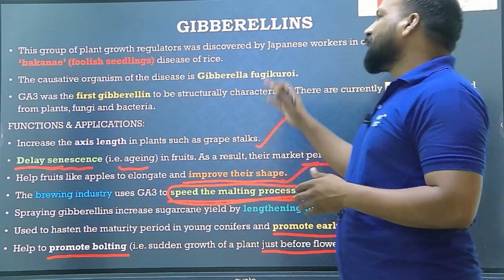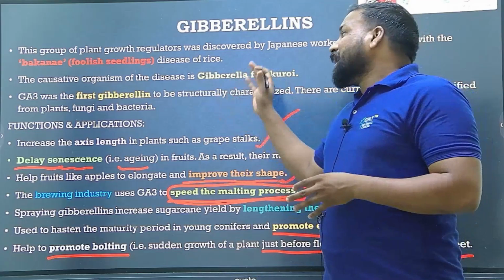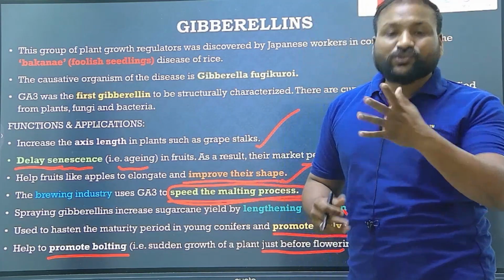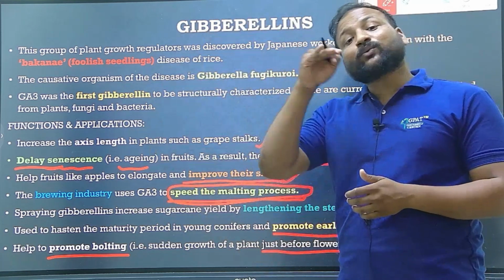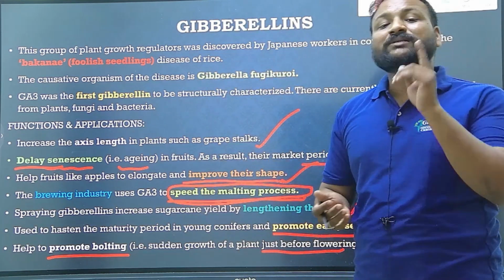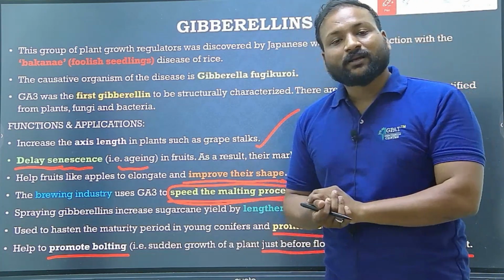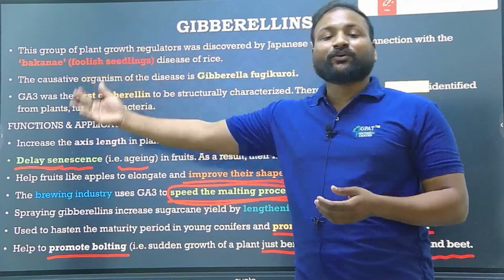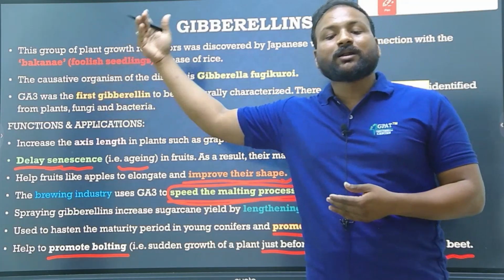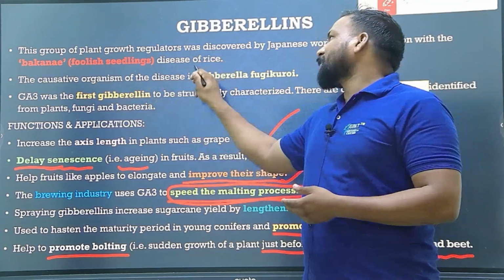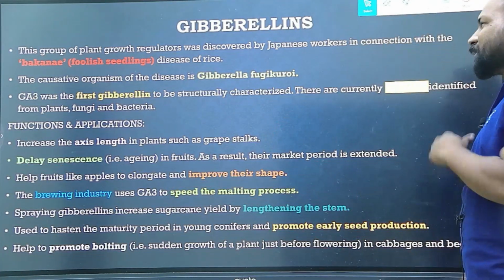Yes, that's about gibberellins. In general, gibberellin was synthesized from a fungus organism called Gibberella fujikuroi, from which we synthesized gibberellic acid structurally. Around 136 gibberellic acids are there, but GA3 is the first gibberellin to be synthesized. This Gibberella fujikuroi was found in one disease called Bakanae disease. Clear? It was discovered in the rice plant. Okay, you have seen these functions. Do remember, we are going to get questions on the functions as well.